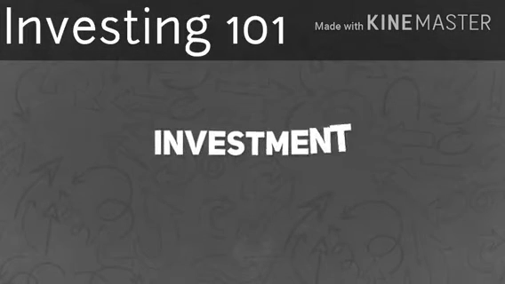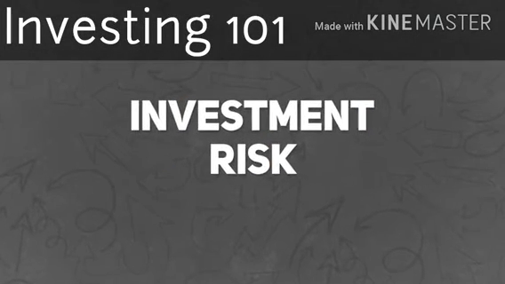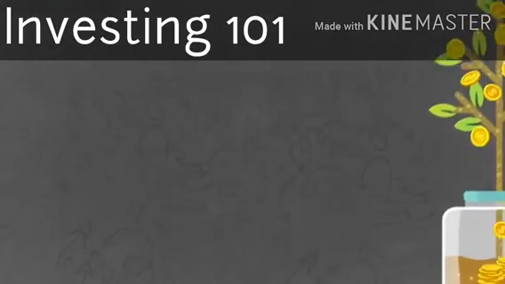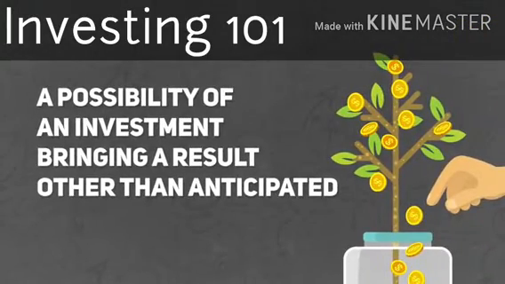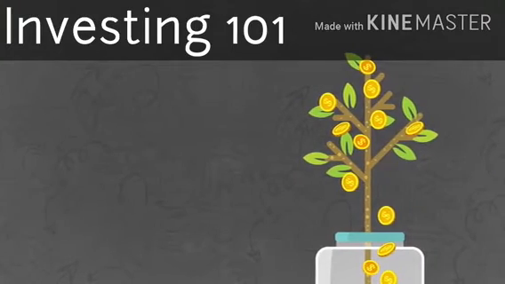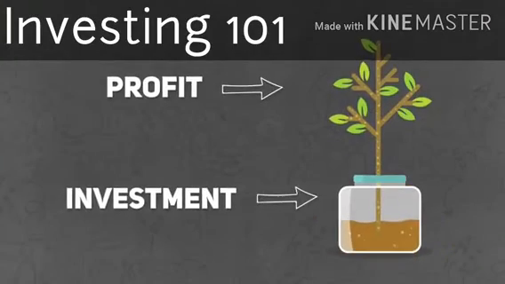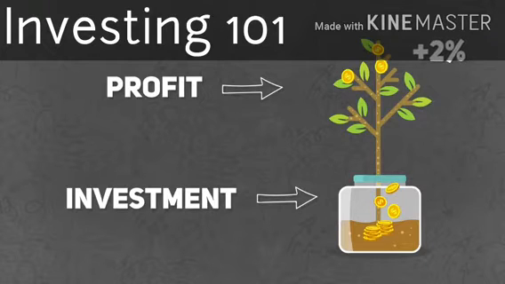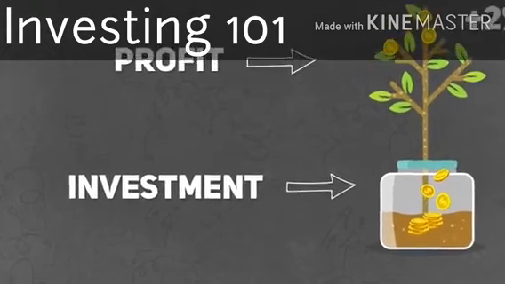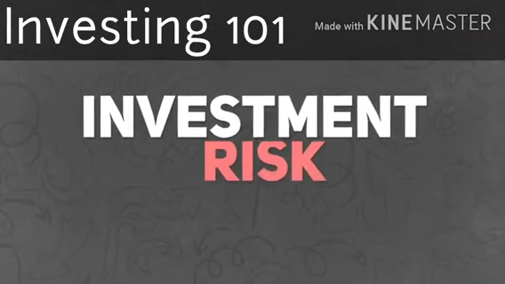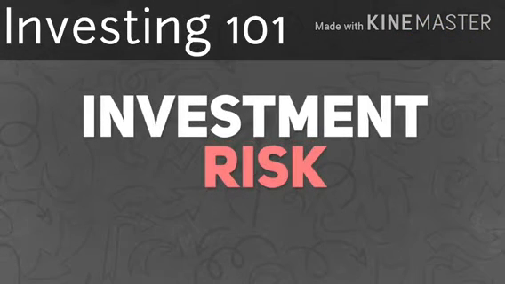In the simplest of terms, investment risk is the possibility of an investment bringing a result other than anticipated. You may lose some or all of your invested funds, even though you anticipated profit. You can also gain something, but less than you expected. For example, you could have expected a return on an investment of 5%, but only got 2%. It is important to realize that every investment entails some risk, and to understand the underlying reasons.